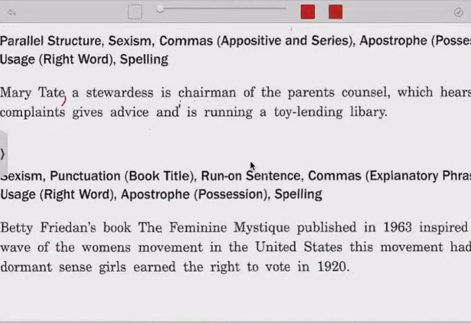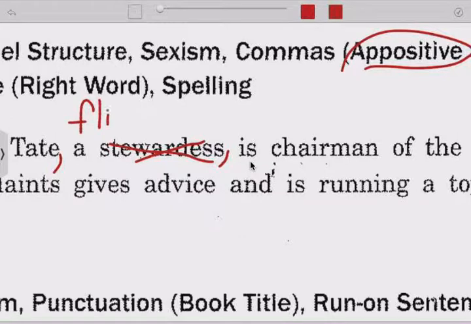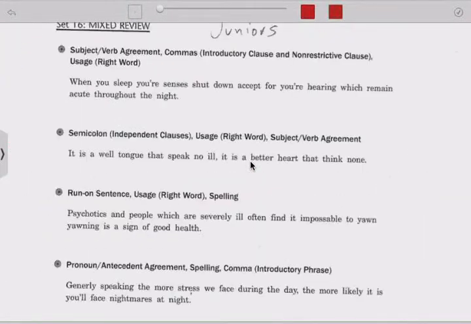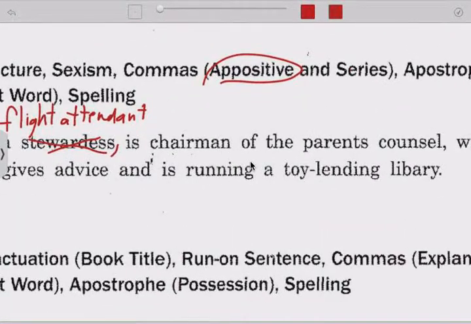Next one. Mary Tate. This is a positive, which needs set off with commas. A stewardess. Right? Another name for her. And we don't say stewardess anymore. We try to avoid gender-specific names for jobs both men and women have. So let's say flight attendant. Is chairman. Notice the man part of chairman. So that's sexist. We'll just say is chair. Chair is enough. You could say chairperson if you don't like chair. But those all work. We'll say chairperson.